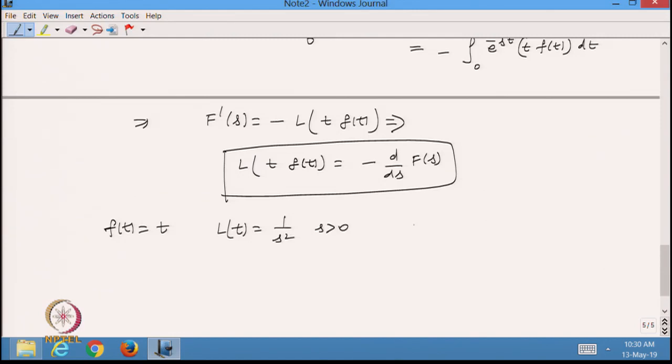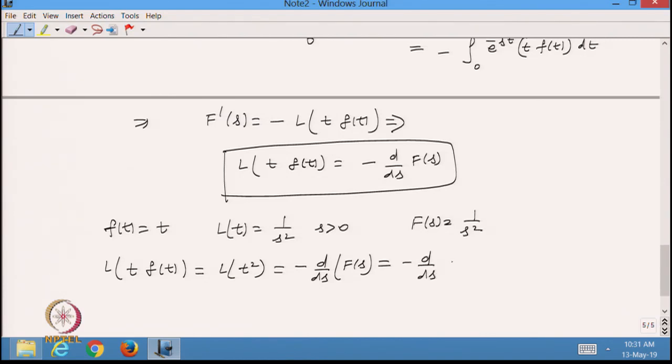This we already know. Now I want to find the Laplace of t into f(t), which is t square, using this property. It should be minus d over ds of F(s), and F(s) is 1 over s square. So I am taking minus d by ds of 1 over s square.